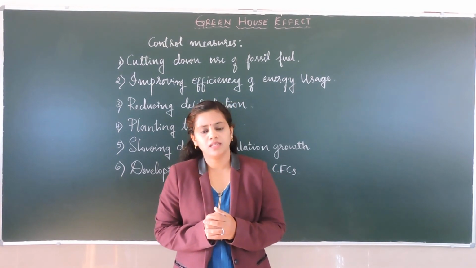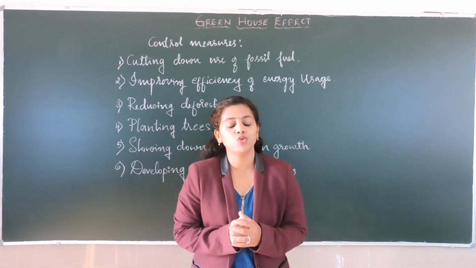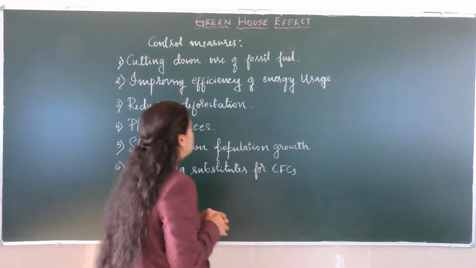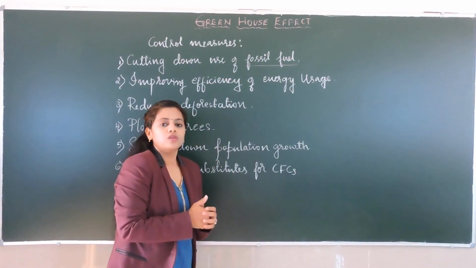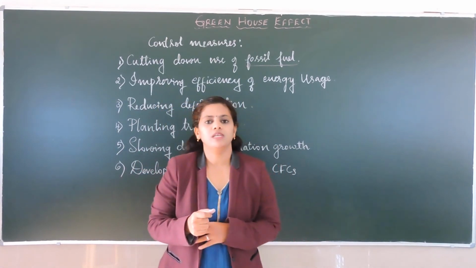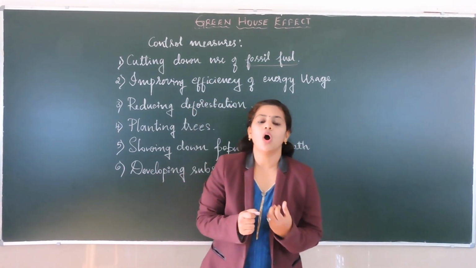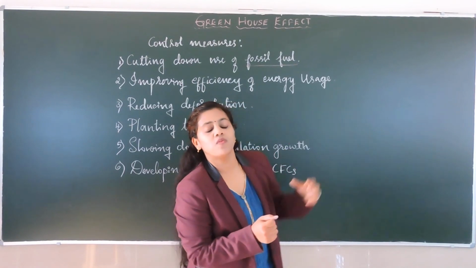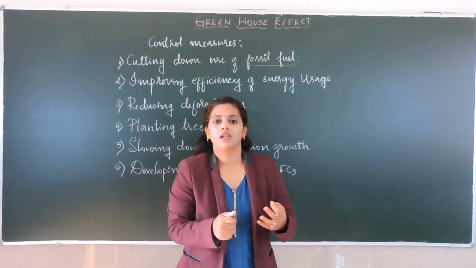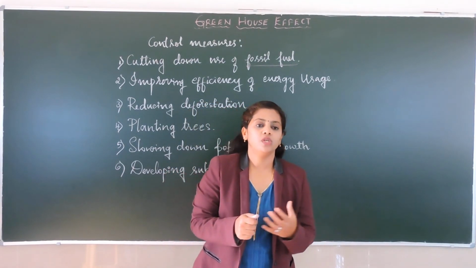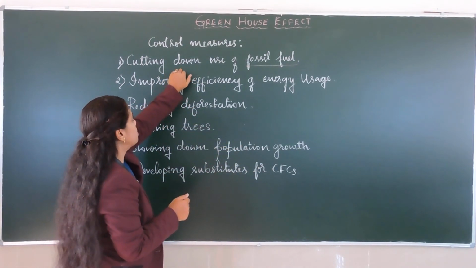Scientists are thinking that we should apply some strategies to reduce these greenhouse gases and their effects. The first one is cutting down the use of fossil fuels like petrol and diesel. We should search for alternative resources instead of fossil fuels, like wind energy, water and solar energy, and use those.